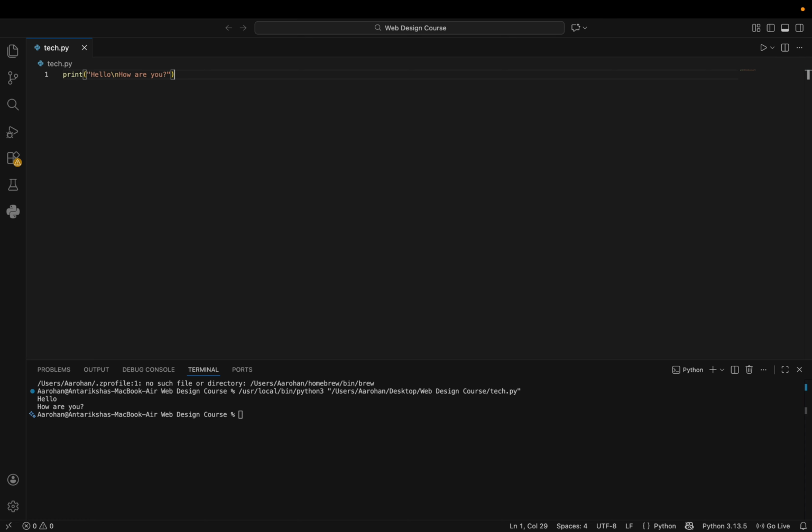Escaping means that it temporarily escapes from the string to give a different meaning to the next letter. As you can see, there's an N right next to the escape character. So instead of making the N a part of the string, the escape character takes the N out of the string and gives it a new meaning. And that new meaning is a new line. So whenever you want to add a new line in your code, you use \n, and it will do that.